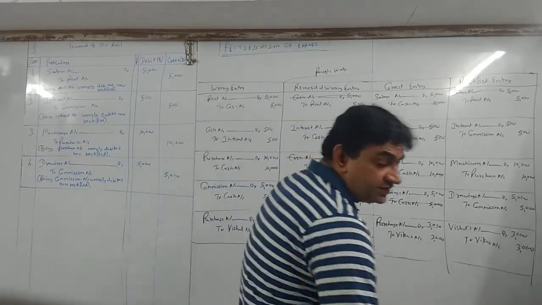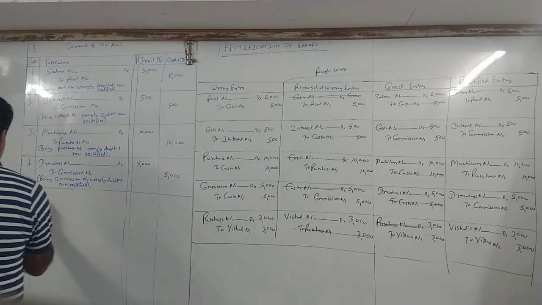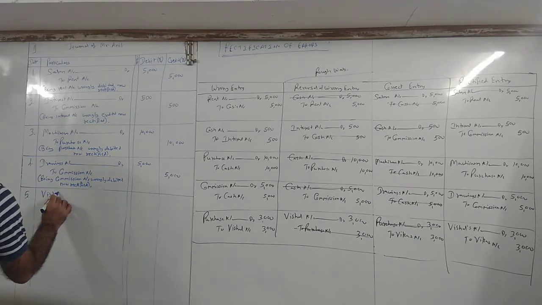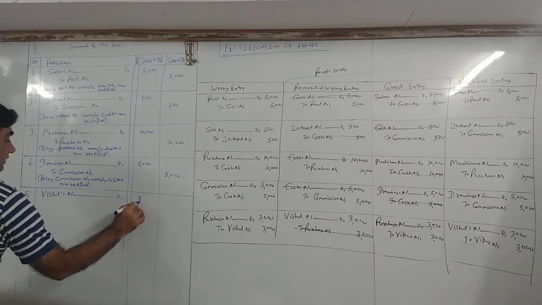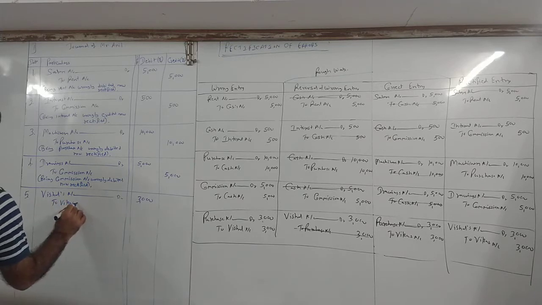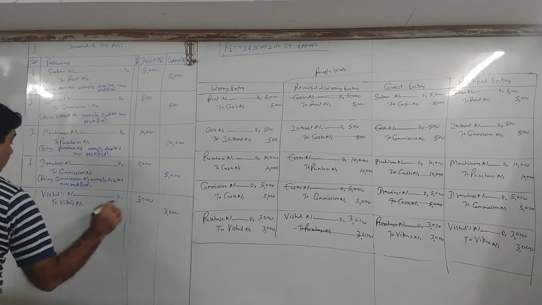Okay? In the fair journal, Vishal debit 3,000 to Vikas 3,000. Whatever is written in the rectified entry column, that you will copy paste. So Vishal account debit to Vikas's account 3,000.